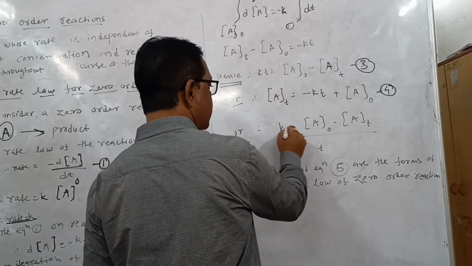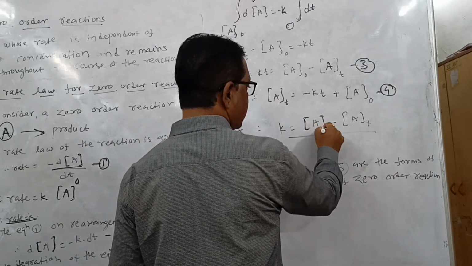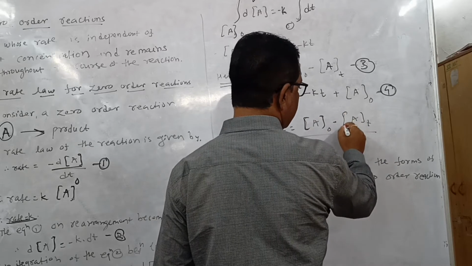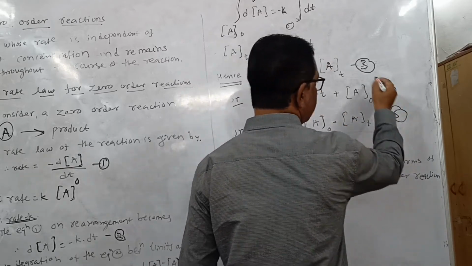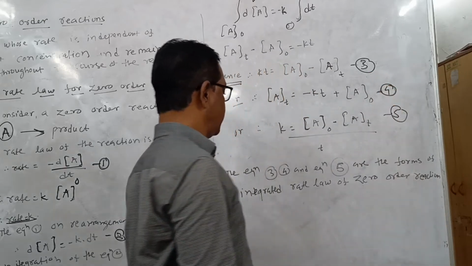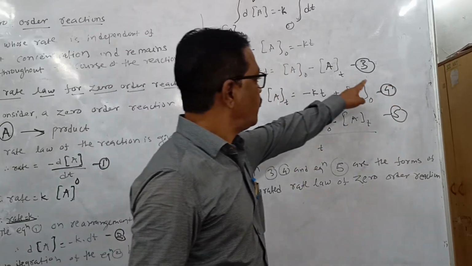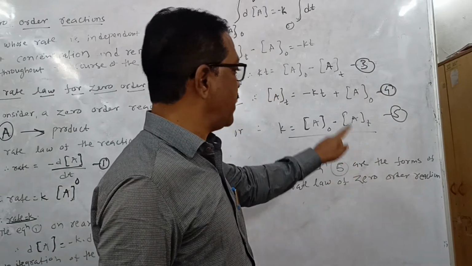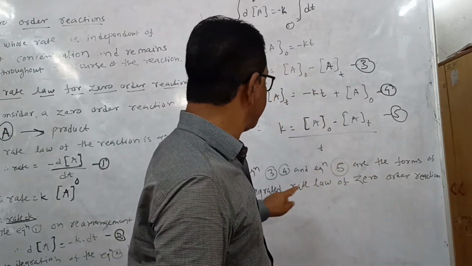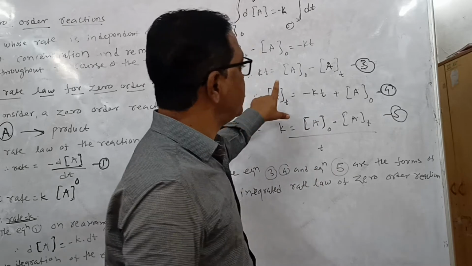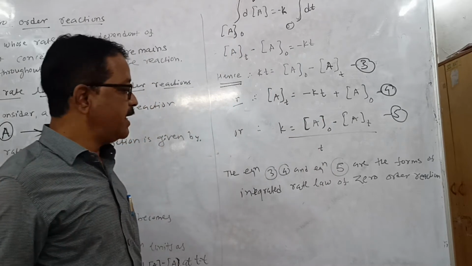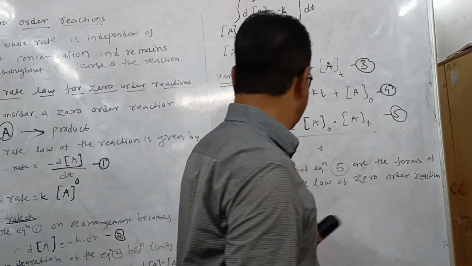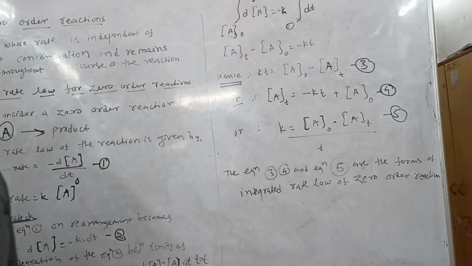Or k is equal to ([A]0 minus [A]t) upon t, equation number 5. Equations 3, 4 and 5 are the forms of the integrated rate law of zero order reaction.